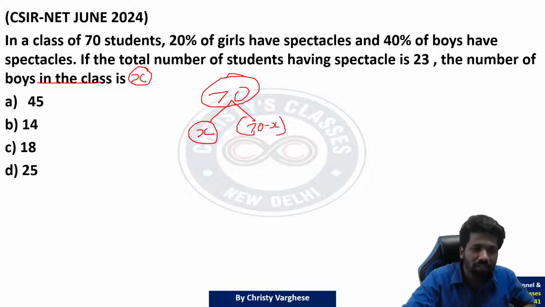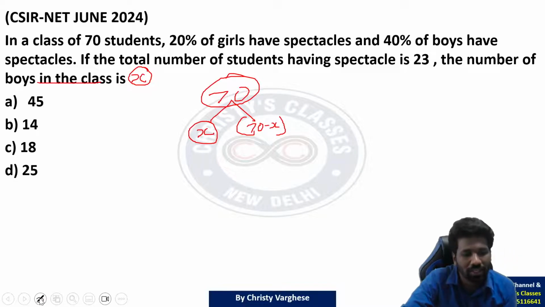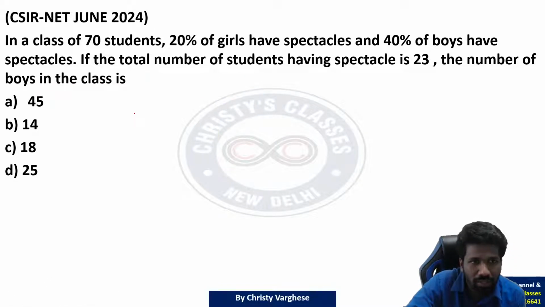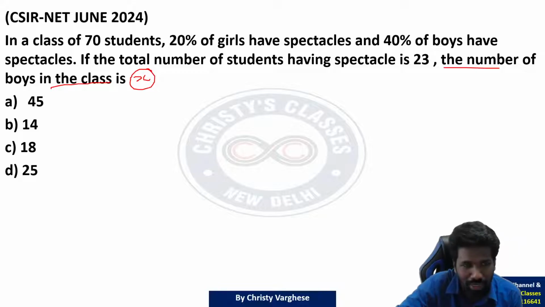So this question is very simple if you use the right approach. Elimination method se bhi kar sakte hain, but direct method may be a little faster here. So I will explain. Question says that total 70 students are there. Finally, question is asking the number of boys in the class. So let X be the required unknown.